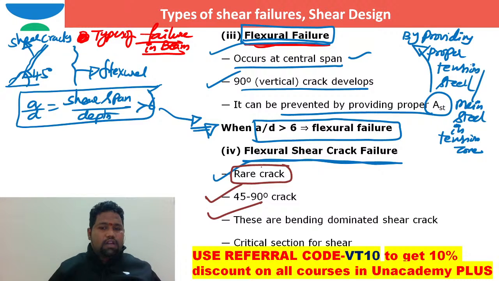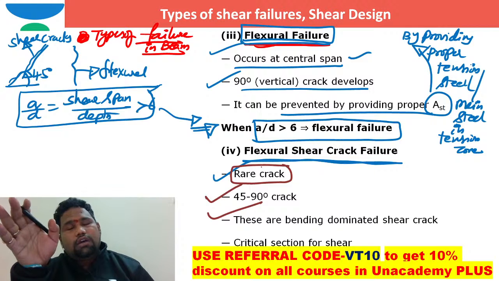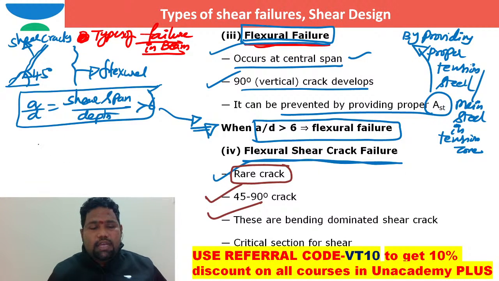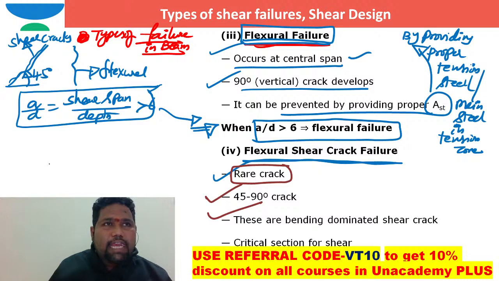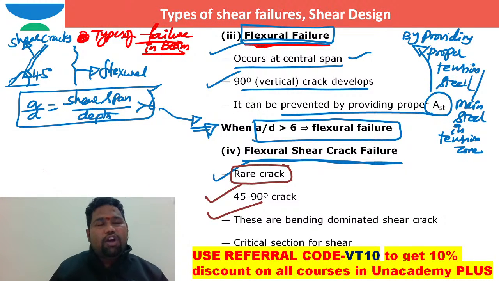Now, everybody will also ask, sir, what about this type of failures in beams? Some people will say, sir, at an angle of 45 degrees, it is a shear crack. If the crack is vertical, it is a flexural crack. If the angle of the crack is more than 45 and less than 90 degrees, then it is a bending dominated shear crack.